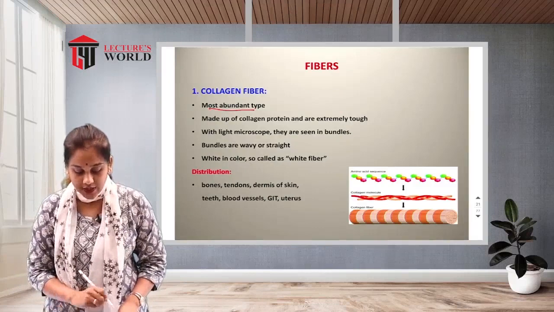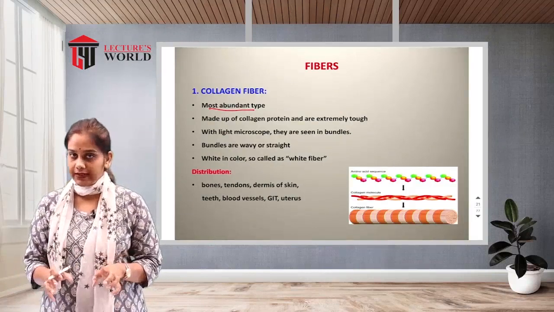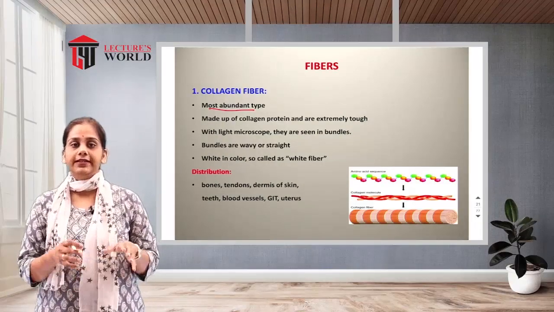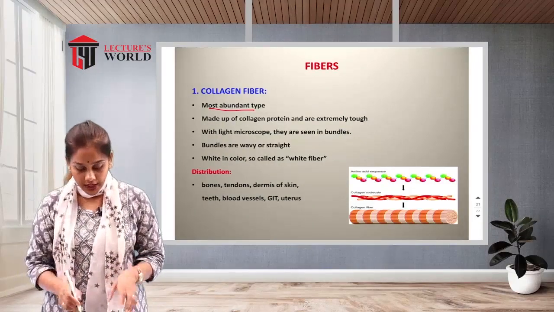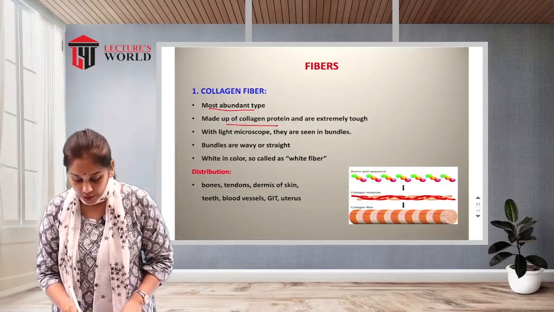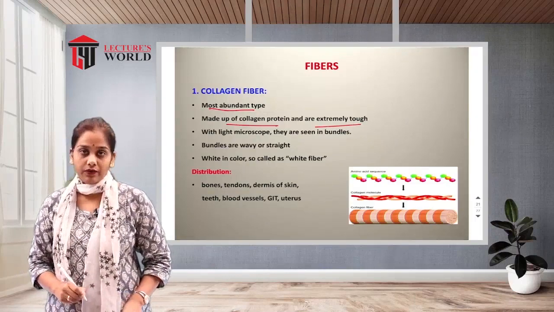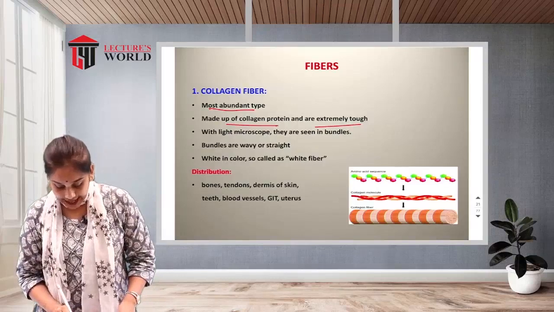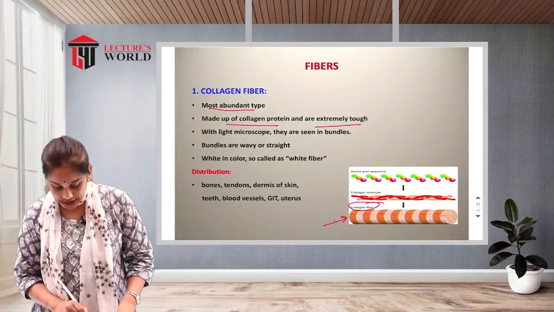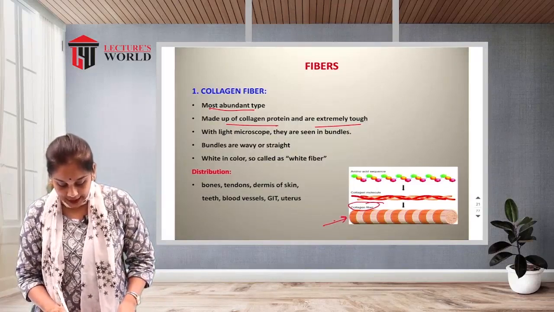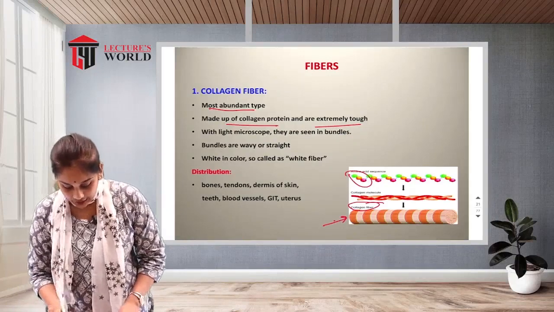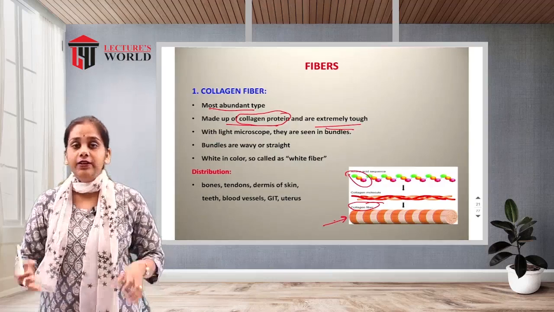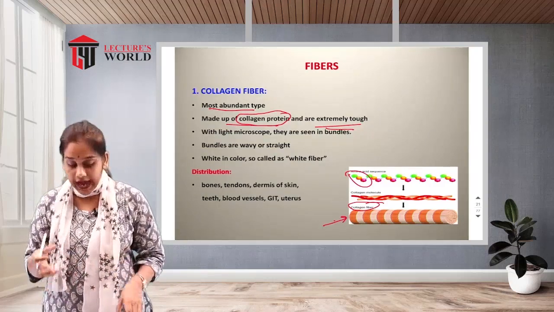It is the most abundant and most important type of fiber in connective tissue, the collagen fibers. It is made up of collagen protein and is extremely tough. It is very tough, with high tensile strength. This is a figure of collagen fibers. It is made up of amino acids, or we can say collagen protein, and it is extremely tough with high tensile strength.